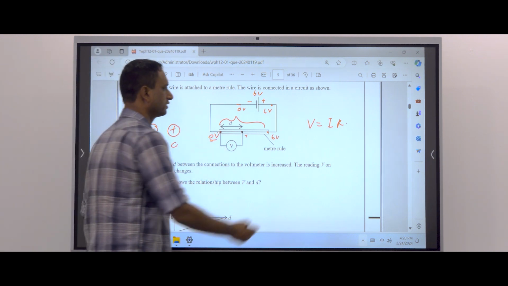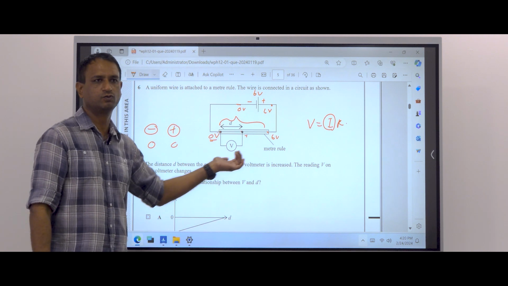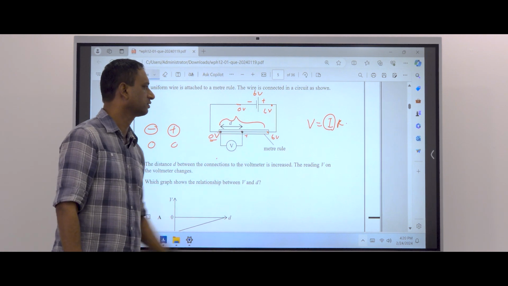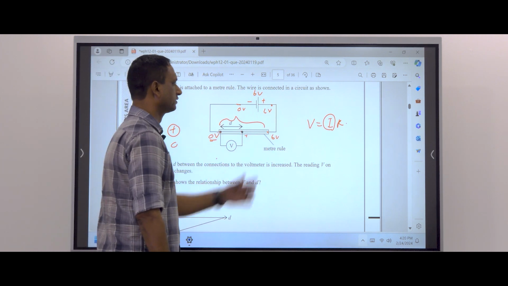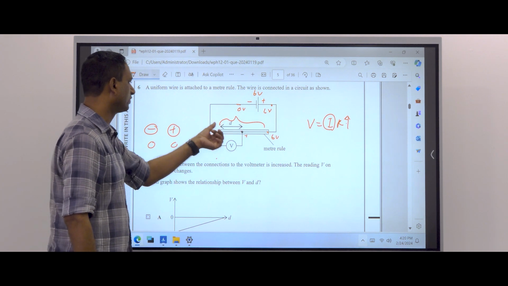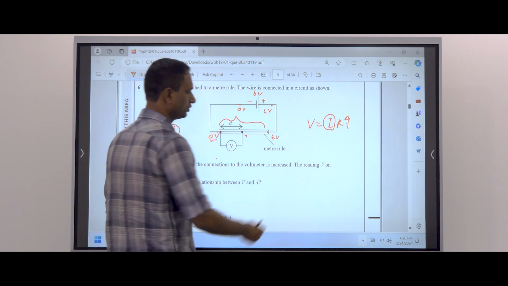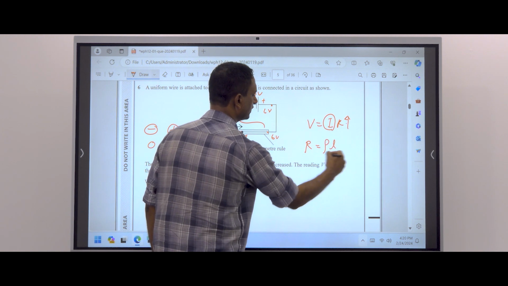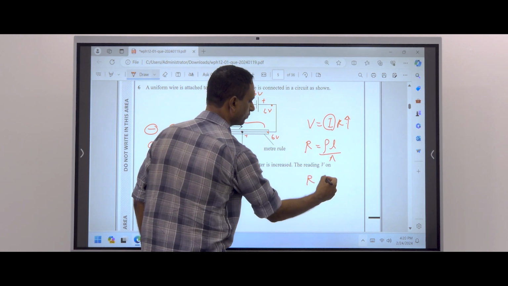Current remains the same here. Current doesn't change. The voltmeter reading changes because current doesn't flow through the voltmeter. Therefore, current doesn't change when you move the terminals, but resistance increases. Therefore, voltage increases from 0 to 6 volt. And we can use another equation, R equals rho L over A. R equals rho L over A means R is proportional to L.